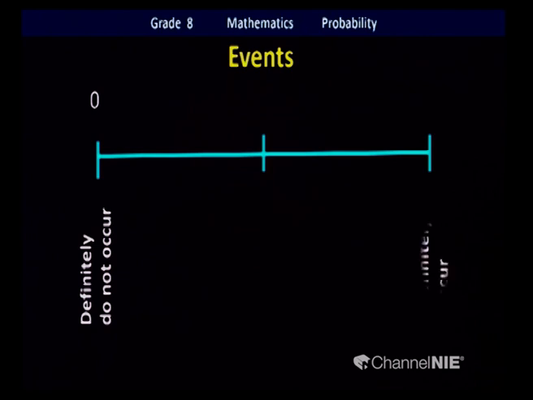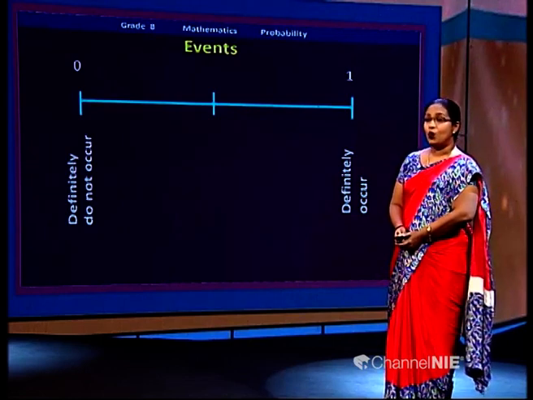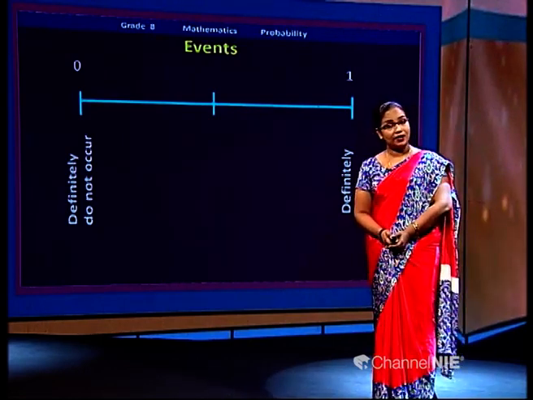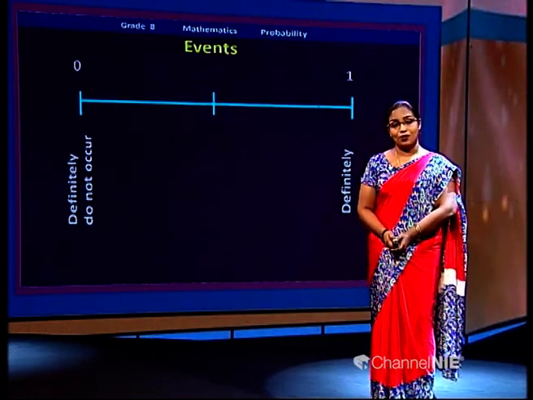What happens if the event definitely occurs, definitely happens? Yes, we can give the mark 1. So the events can be categorized with a range of marks from 0 to 1. If it definitely happens, you give 1 mark. If it definitely does not occur, you give 0 mark.